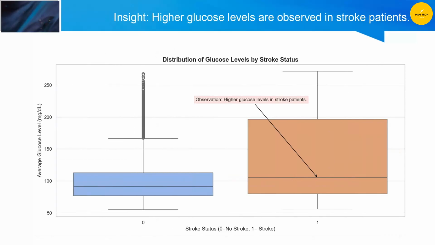For glucose levels, the difference is even clearer. The median is higher for stroke patients, and there are several dots far above the whiskers, showing a few stroke patients had extremely high glucose levels. So, the graphs show that stroke patients tend to have higher BMI and glucose, and also more cases with unusually high values.